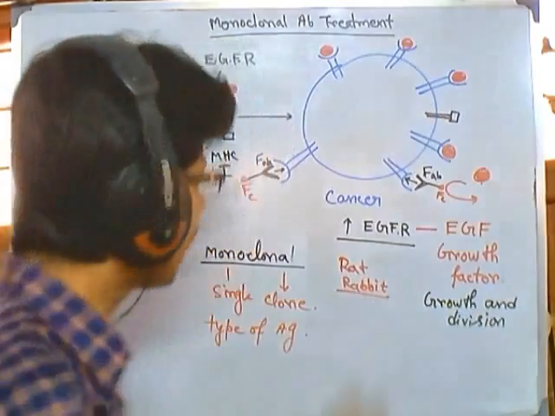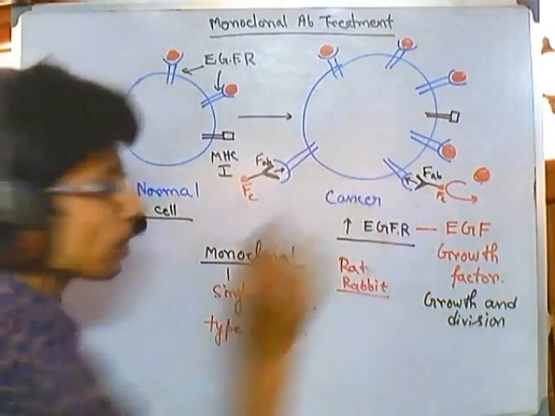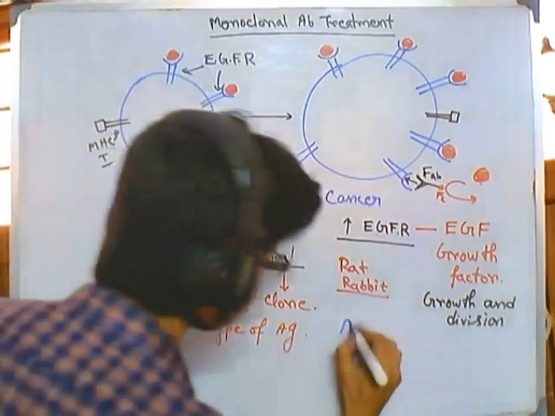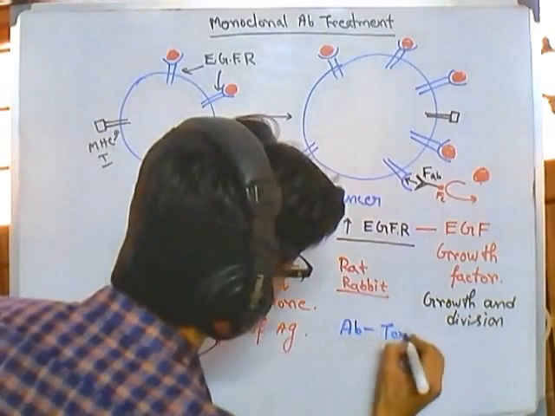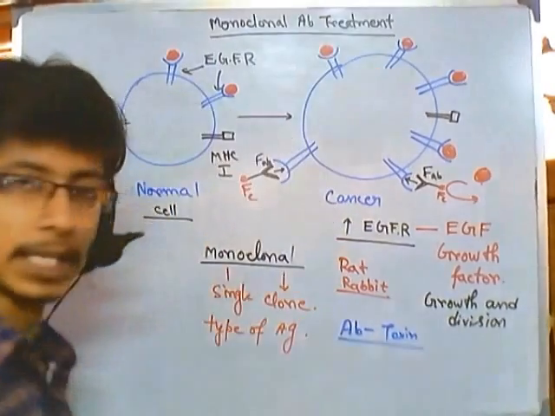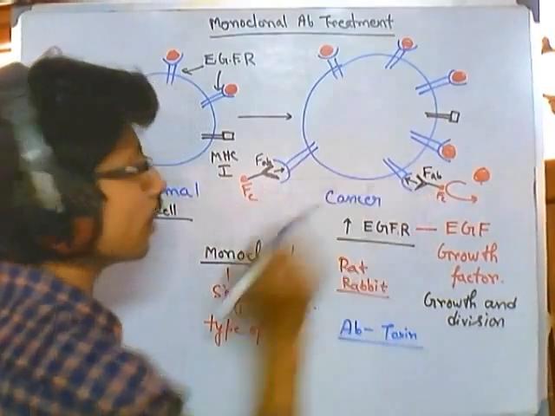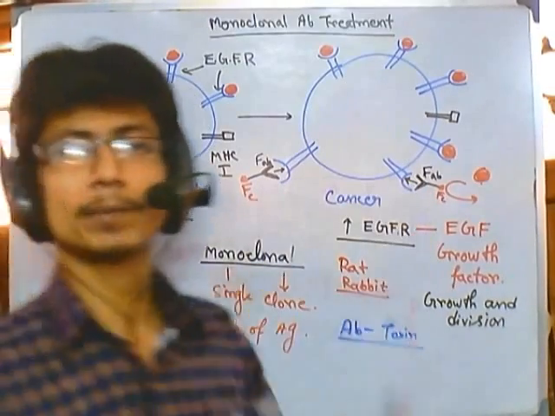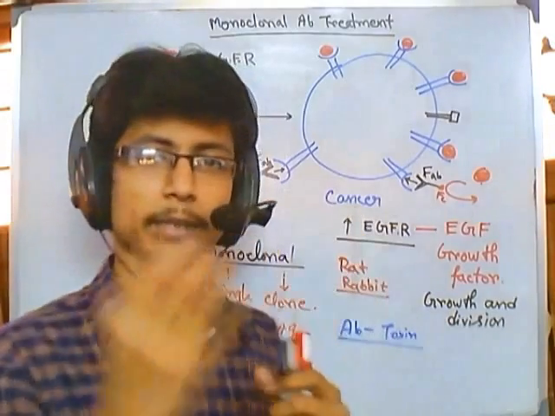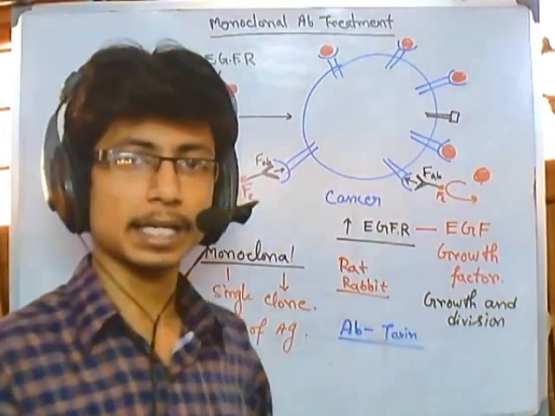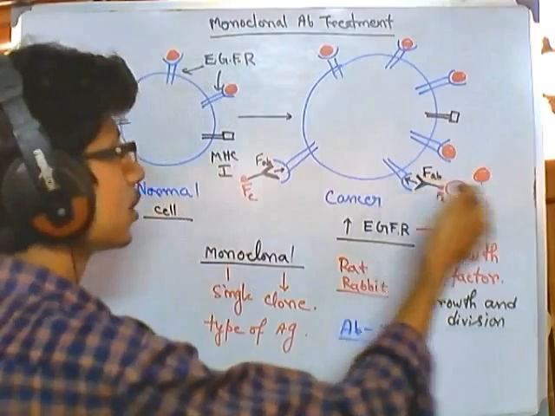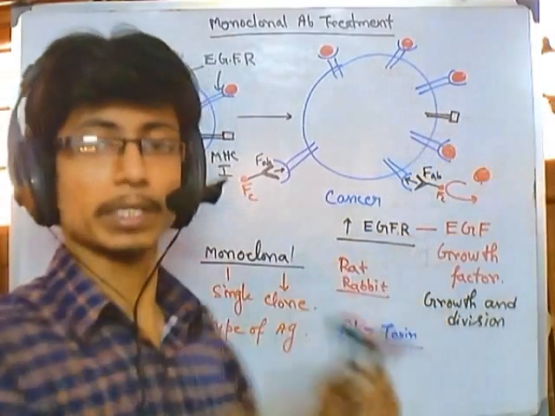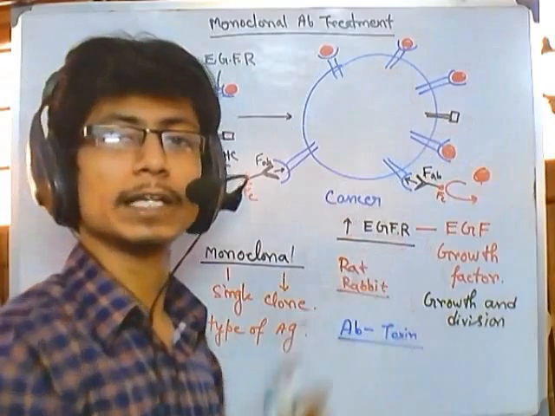Nowadays, monoclonal antibodies are attached with some toxins. This antibody-toxin conjugate plays a very vital role, because now the toxin is attached to the antibody. If we look at AB-type toxins, this is a kind of subunit which pores the cell and kills the cell. So we attach toxin so that it can harm the cancerous cell and destroy it. We can use toxin, we can use radioactive isotopes, to finally kill that cell.